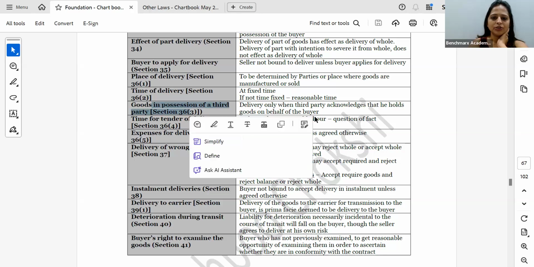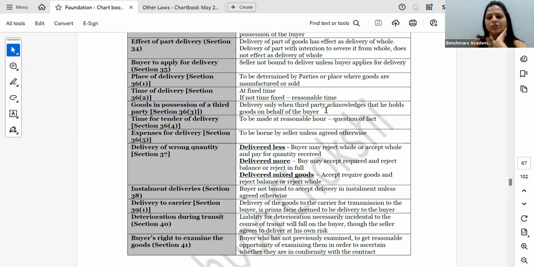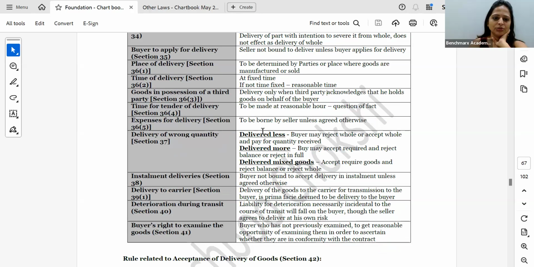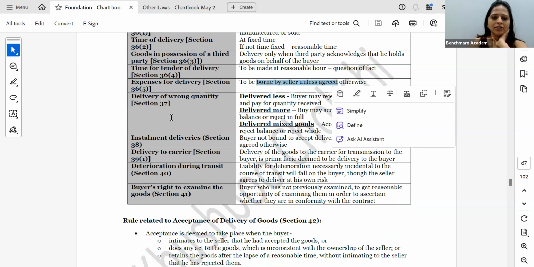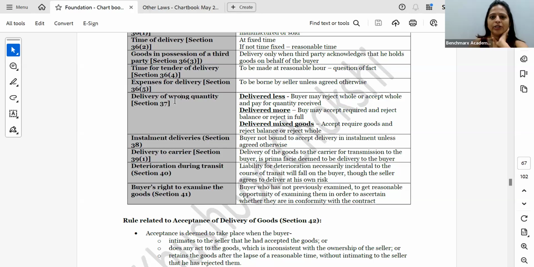Goods in possession of a third party: delivery only when the third party acknowledges that he holds the goods on the buyer's behalf. Time for tender of delivery: at a reasonable hour you have to go and give. Expenses to be borne by the seller unless otherwise agreed. Then delivery of wrong quantity. If you get more than what you've asked for or less than what you've asked for, either you can accept the whole goods or you can reject the whole goods.